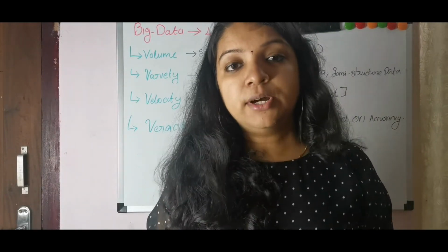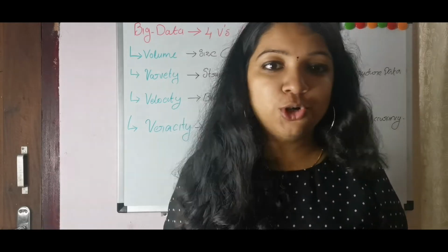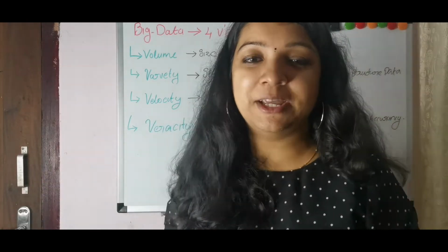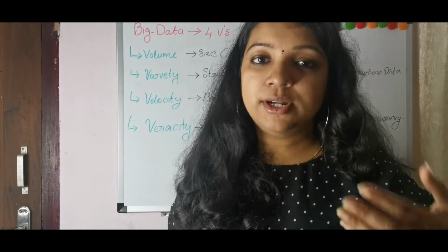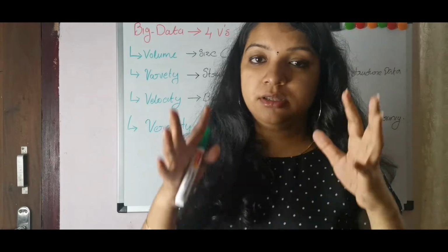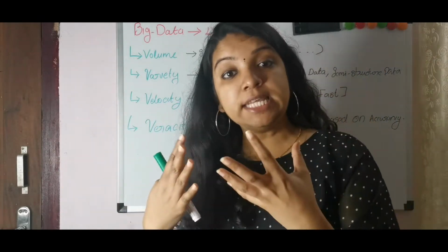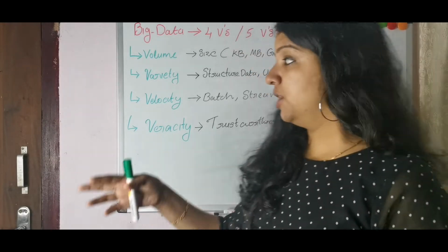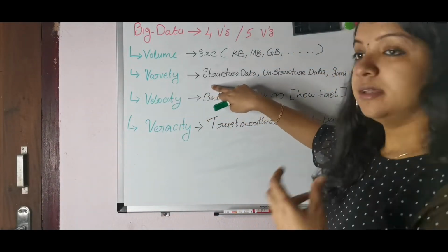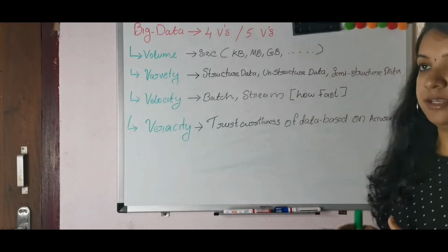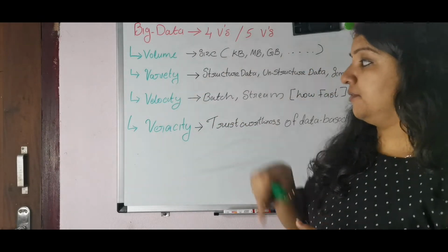And another one is streaming data. We don't know what will come in the streaming data. So that is the reason it is called a different category: structured, semi-structured and unstructured. So this is called the variety of data. If a data contains this much variety, for example structured, unstructured or semi-structured data, that is the second one.